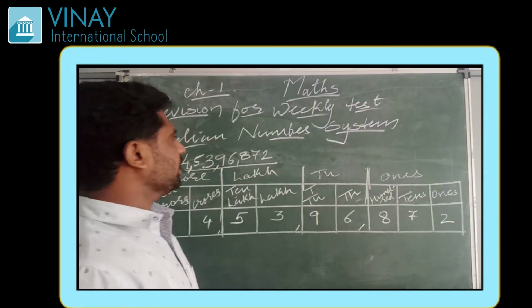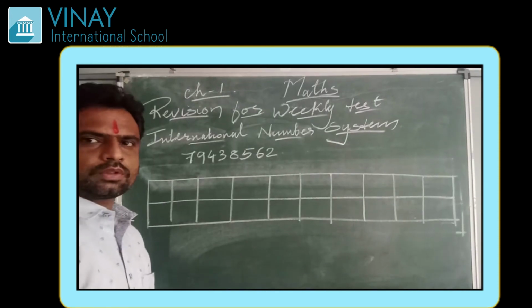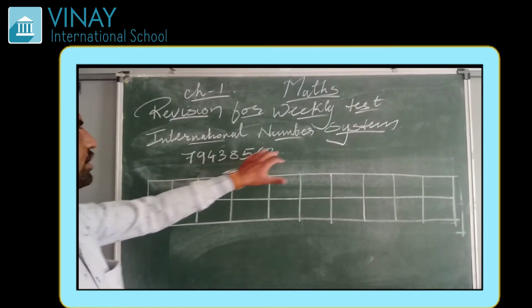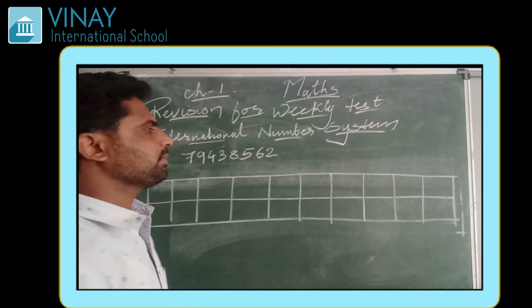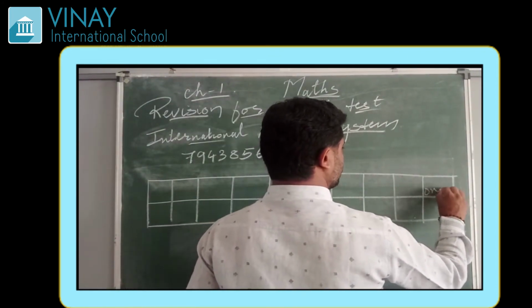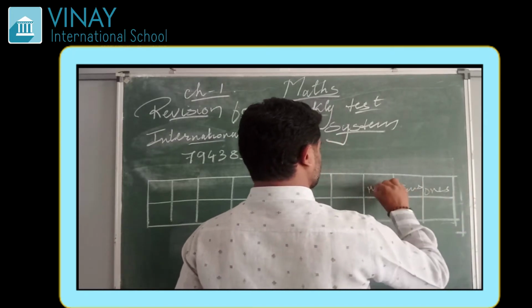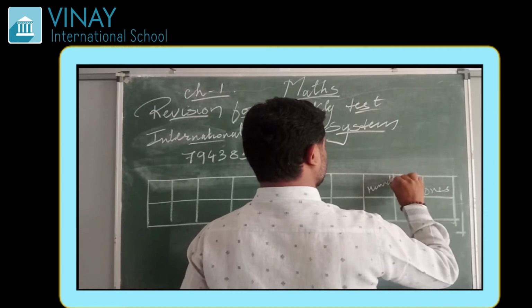Now we are going to learn the international number system. In the international number system, the first 3 columns will be same as we had in Indian, that is ones, tens and 100.